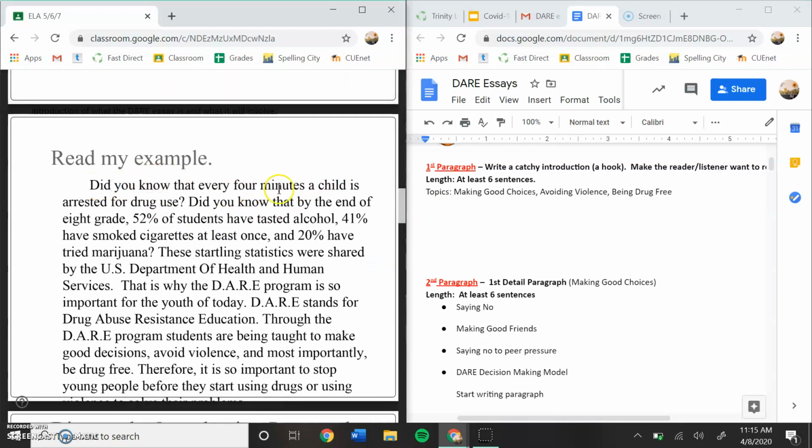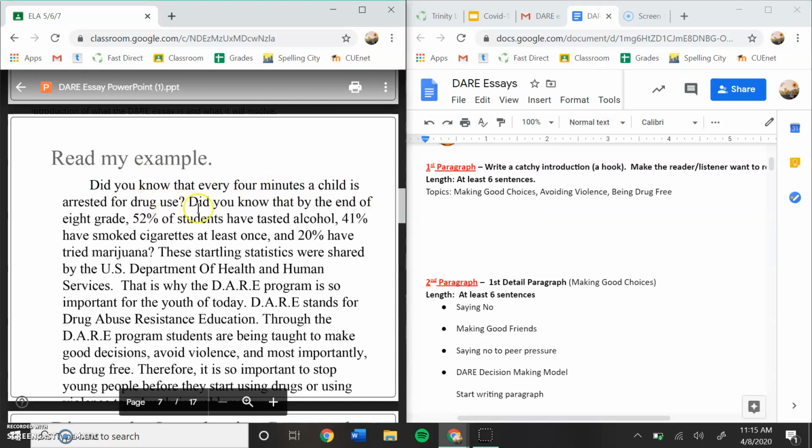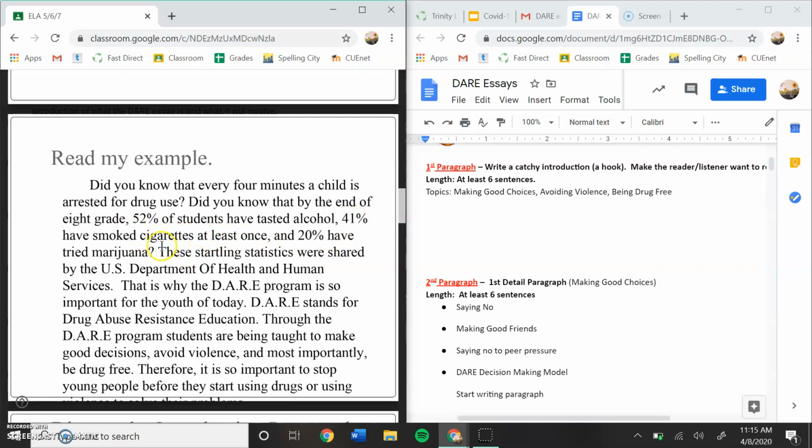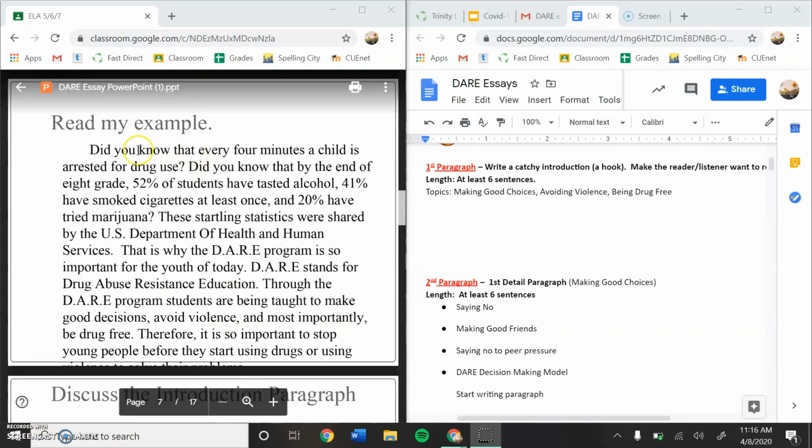She said, did you know that every 4 minutes a child is arrested for drug use? Did you know that by the end of 8th grade, 52% of students have tasted alcohol, 41% have smoked cigarettes at least once, and 20% have tried marijuana? These startling statistics were shared by the U.S. Department of Health and Human Services. So all of this right here is her hook. So over here in your essay, let's just write hook, and this is where you would write your interesting facts, your questions, your statements that you really want to use to get your reader's attention.